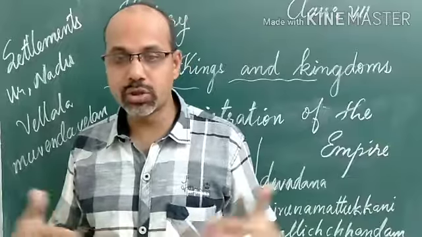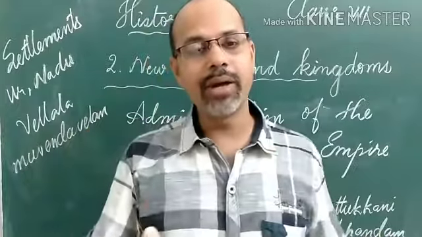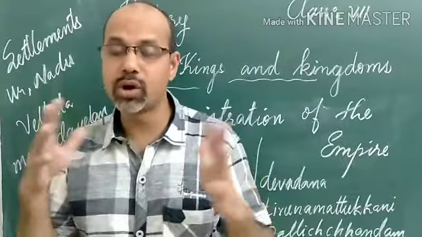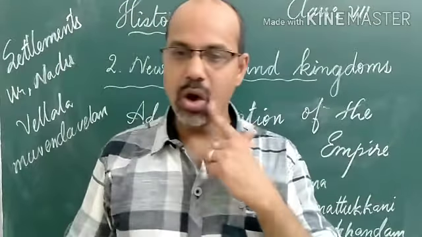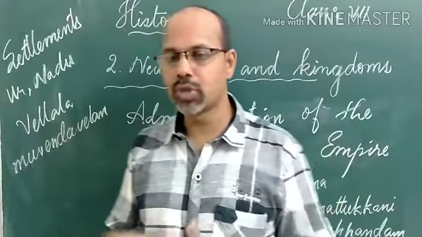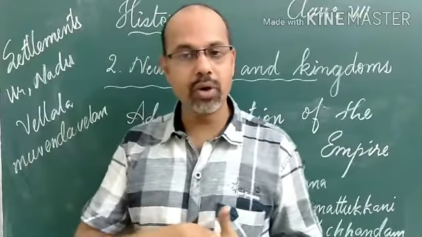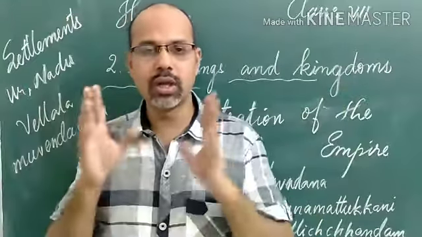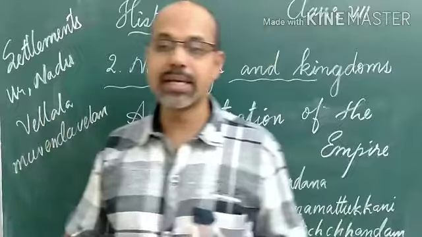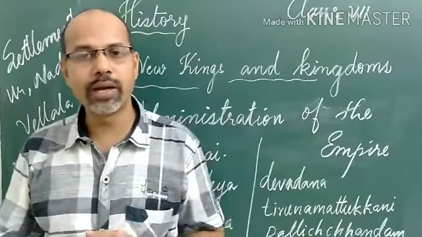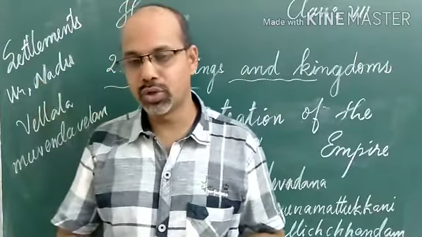Associations of traders, merchant associations, were also there. They were known as Nagarams, the union or group of traders. They also occasionally performed some administrative functions in the Chola Empire. The stone wall inscriptions were made and placed beside the temple walls, so that we can find out how administration took place during the Chola rule.